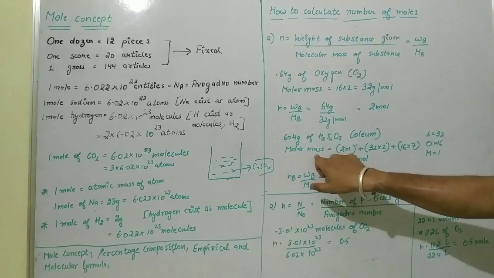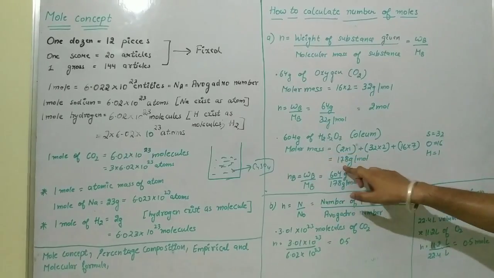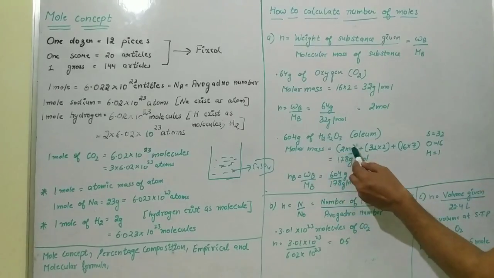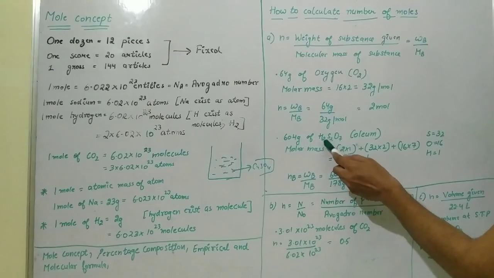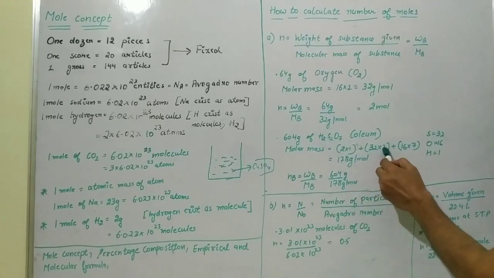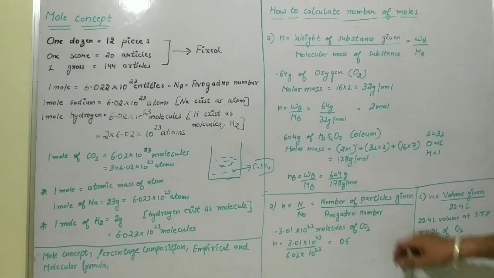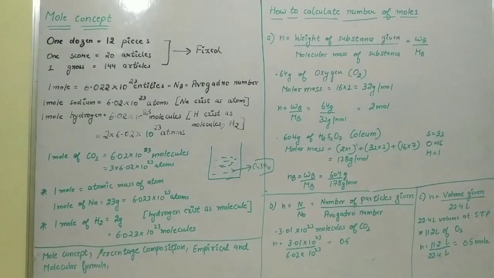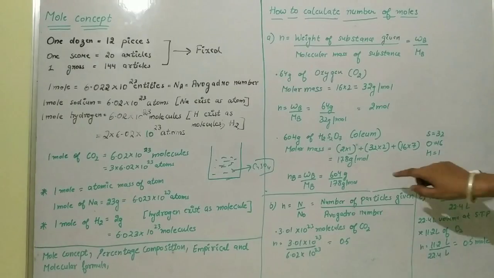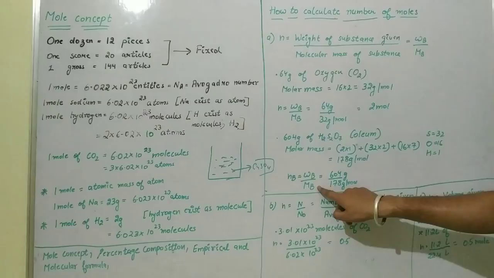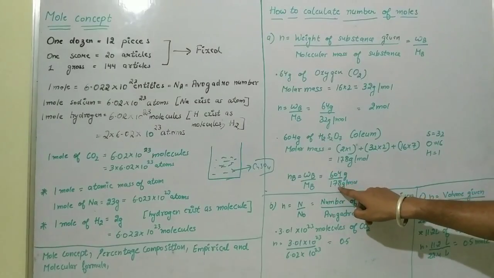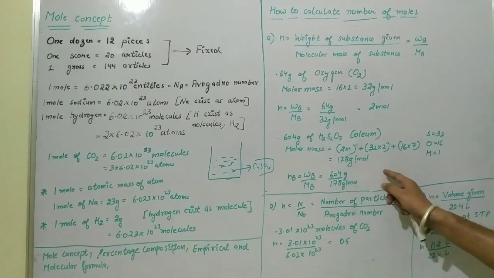We first calculate the molar mass, which becomes 178. Here hydrogen 1, hydrogen 2, sulfur 2 with atomic mass 32, and oxygen with atomic mass 16, multiplied by 7. So the molecular mass will become 178. Clear? So here we can calculate the number of moles, which equals the given weight divided by molecular mass. 604 divided by 178, we can calculate the number of moles.